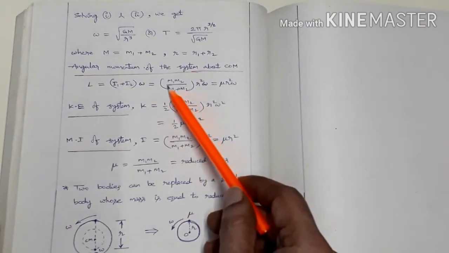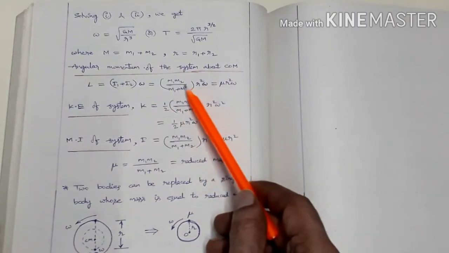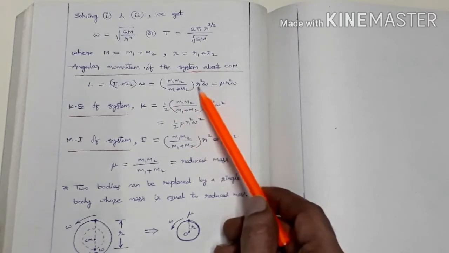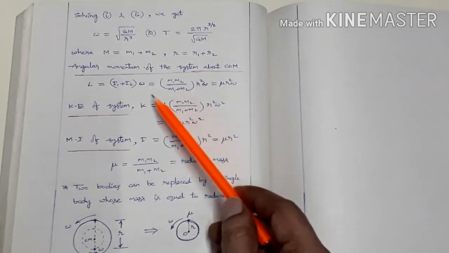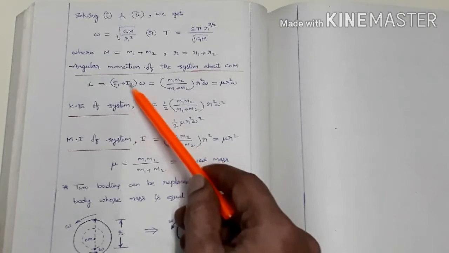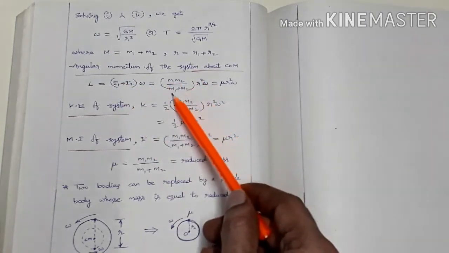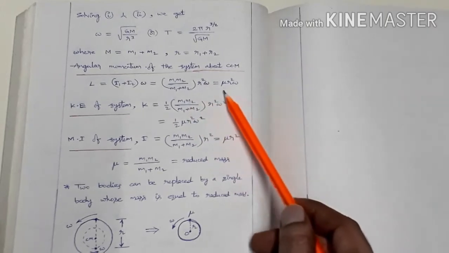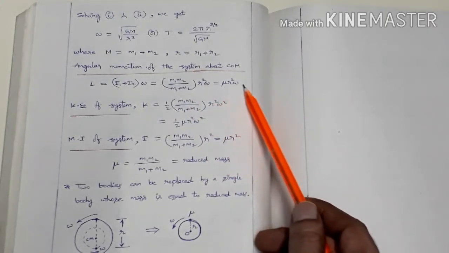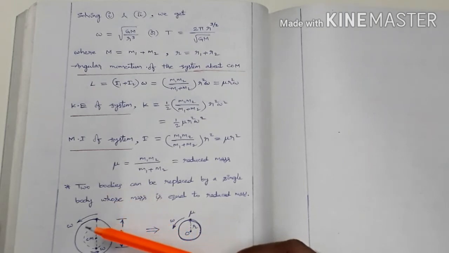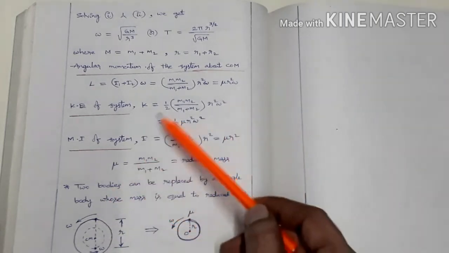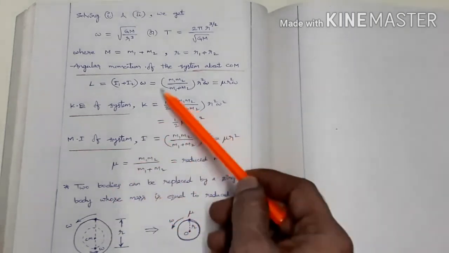This is equal to m1 m2 by (m1 plus m2) into r square omega, because I equals m r square. This is the combined moment of inertia. So m1 m2 by (m1 plus m2) r square into omega equals mu r square omega. Mu is known as reduced mass. So m1 m2 by (m1 plus m2) is the reduced mass here.